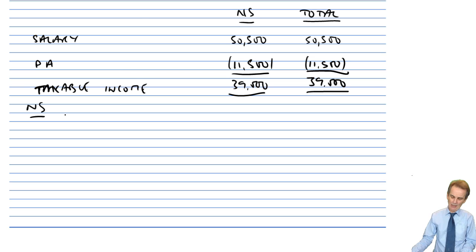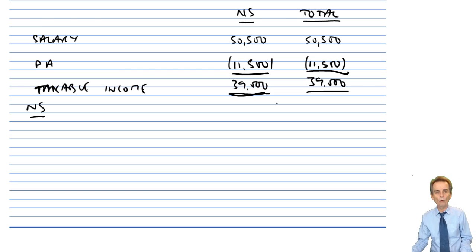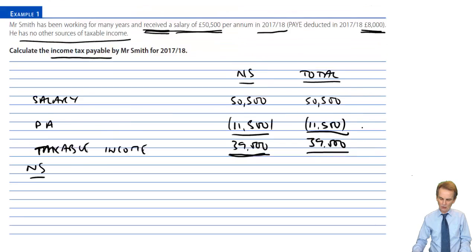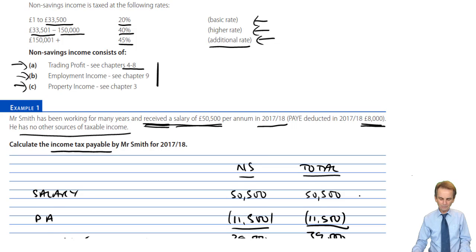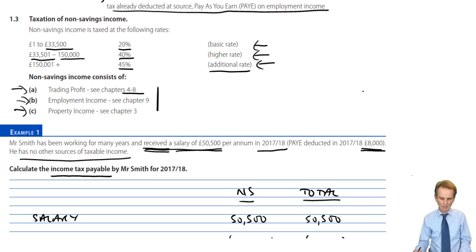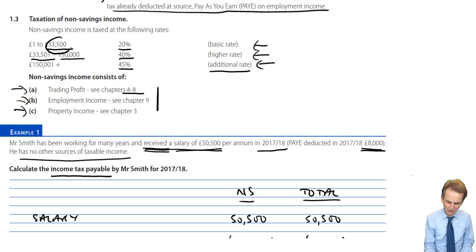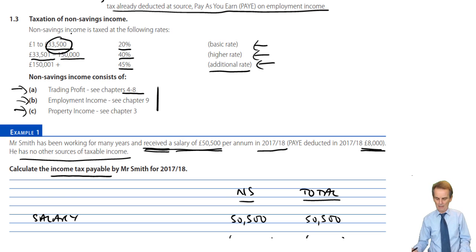Now we've got here taxable income of 39,000. Just go back for one moment and look there at your rates of tax applicable to non-savings income. And what do we see? We see there, let's just scroll that back for a moment, a 20% basic rate band, and that only goes to £33,500.